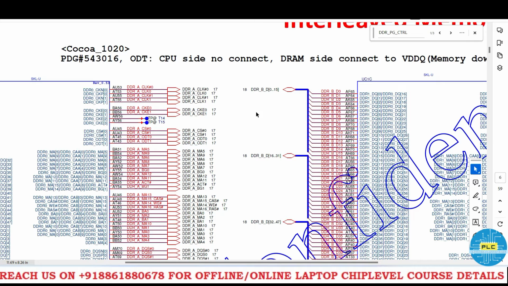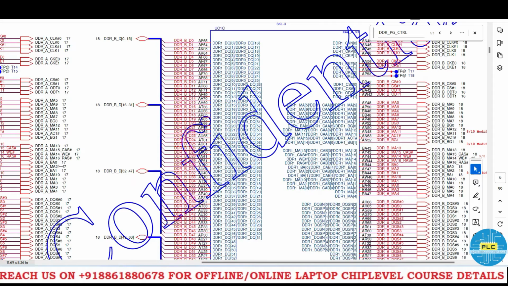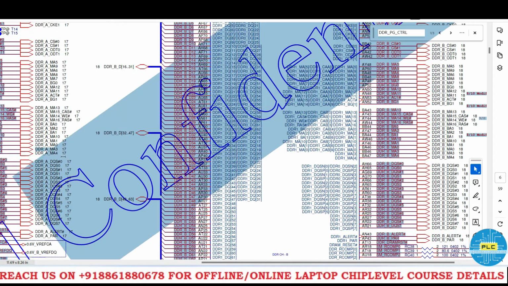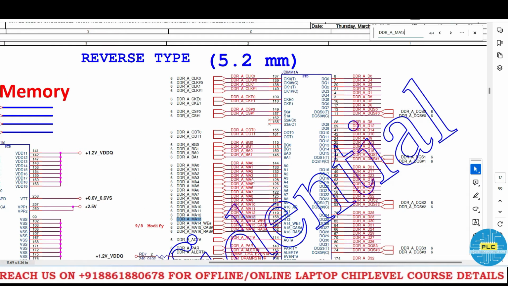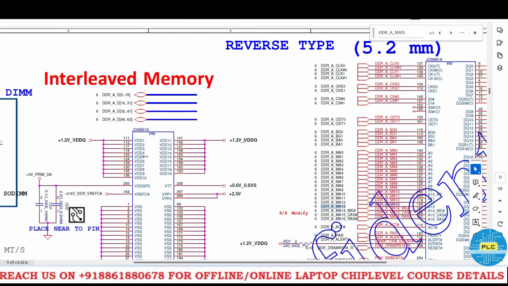See here also the same thing. There are two channels. See this one, it's B1, DDRA and DDRB. Okay, see the clock. These all will go to the RAM slot. In the RAM slot, what are the voltages we got? That we will check one by one. See, this is the RAM slot. It's DIMM 1A. Actually, they made it in two parts, 1A and 1B. Both are DIMM 1.